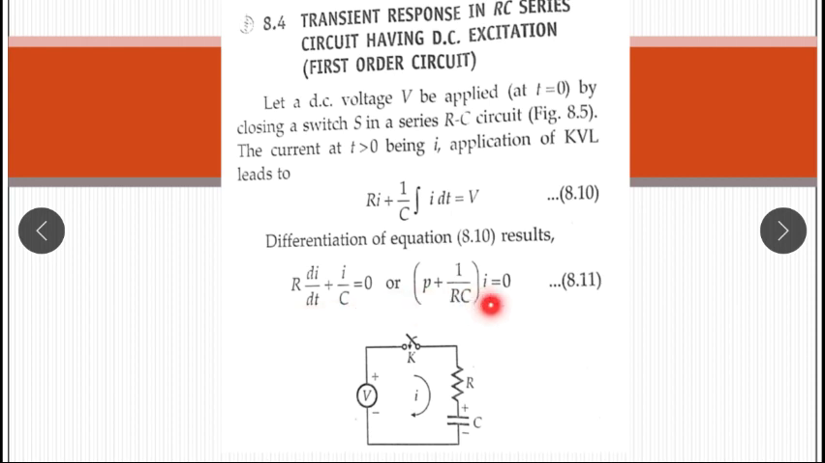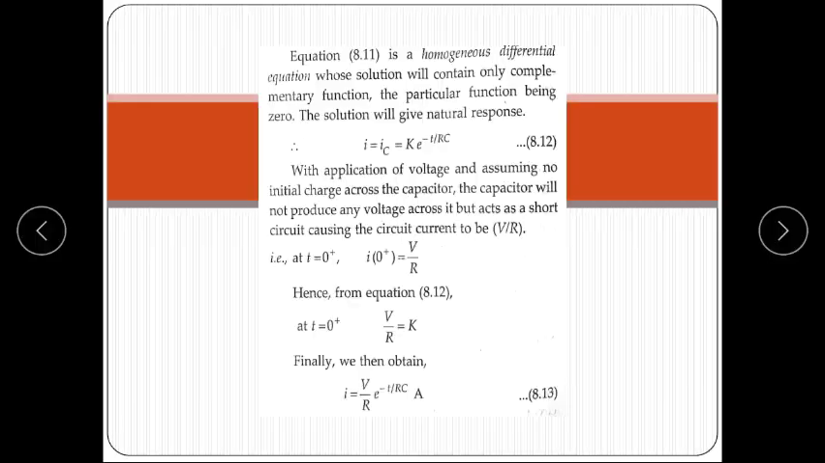This type of equation is a homogeneous differential equation, and the solution of a homogeneous differential equation consists of only one part, since the particular function is 0. So the equation consists of only the complementary function. The solution is given as i is equal to k e to the power minus t upon RC, where RC is the time constant of the circuit and its value depends on the parameters R and C.